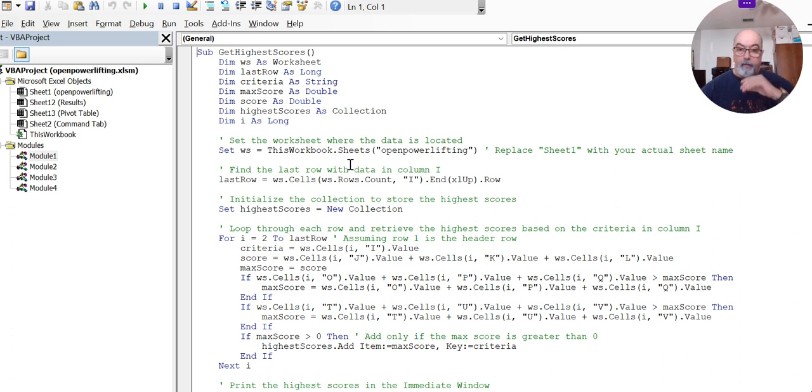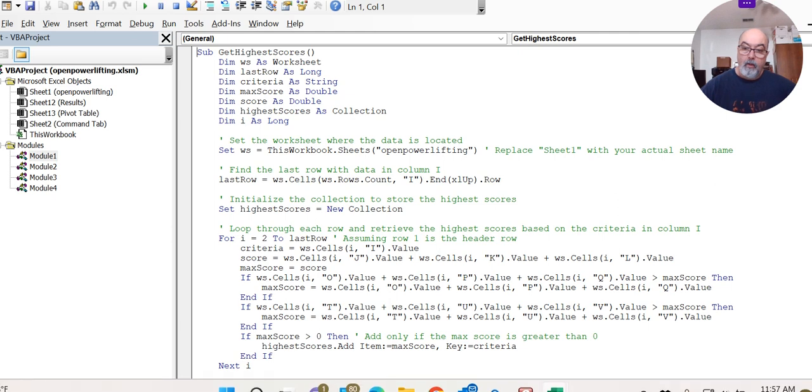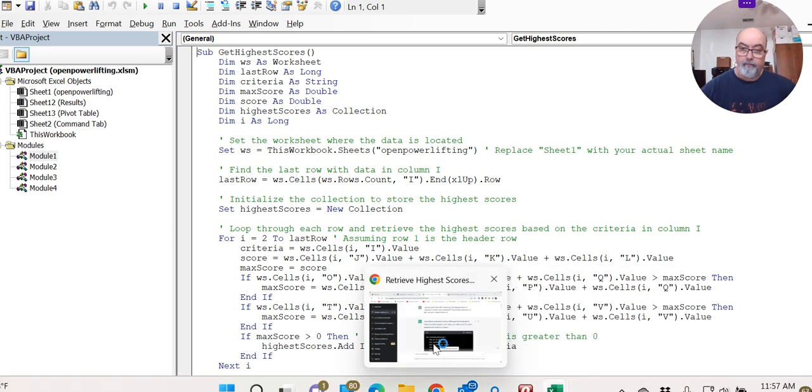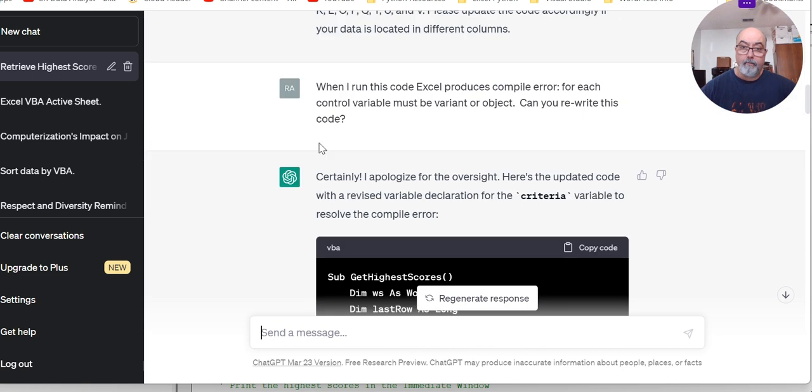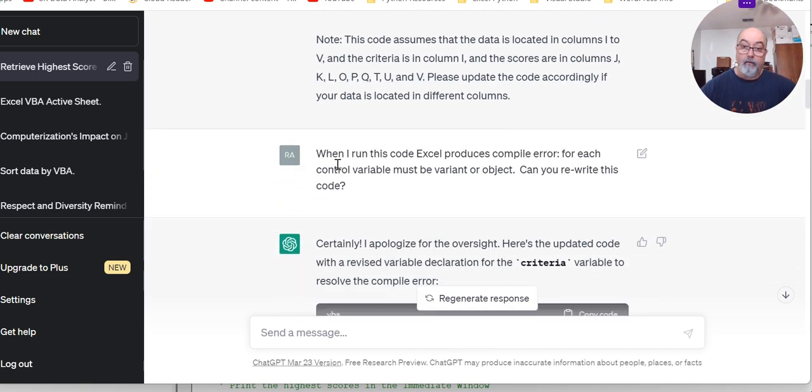It wasn't working. It's running, but it's not producing, it's giving me an error. So I went back to ChatGPT and I said this. When I run this code, Excel produces a compile error, and the error description is, for each control variable, there must be a variant or project. So I said, can you rewrite this code? As you notice here, I'm telling ChatGPT that there's an error with the code that you provided me, and here is the error description.